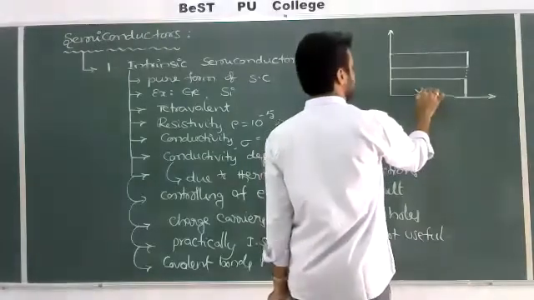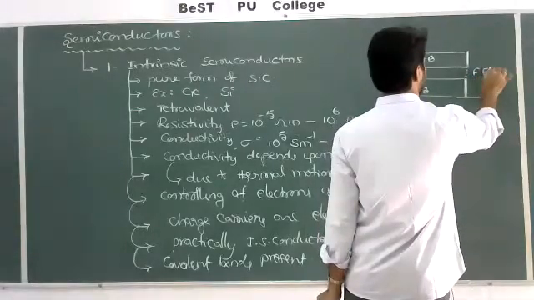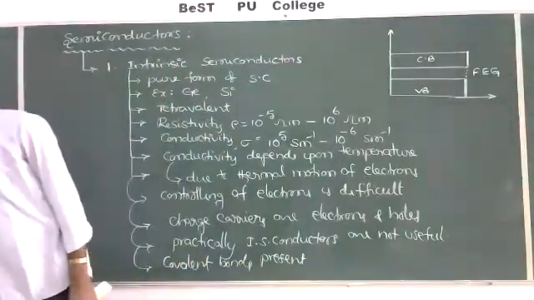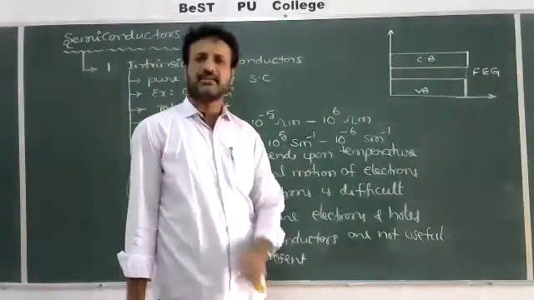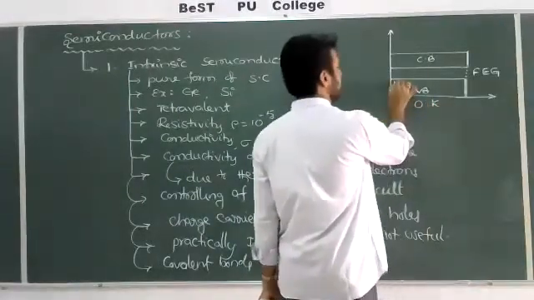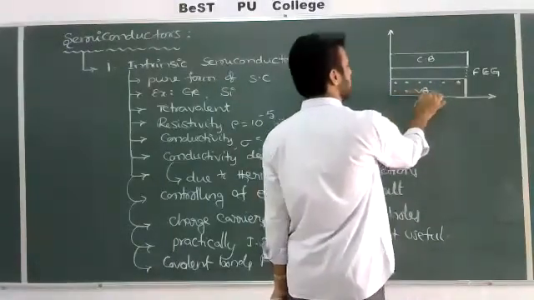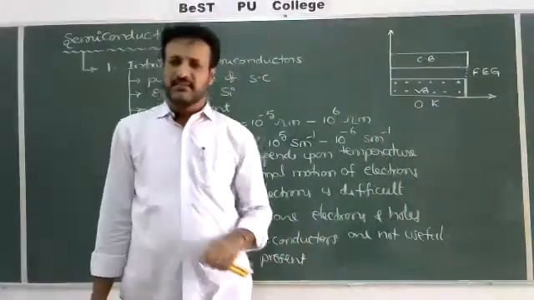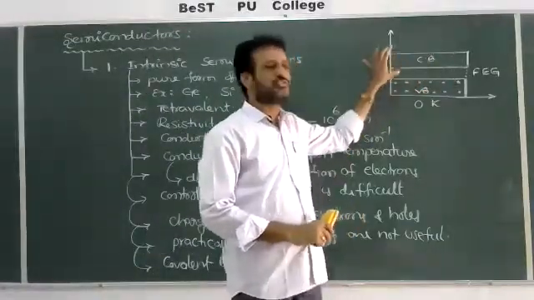So this will be the valence band, this will be the conduction band, and this middle is called the forbidden energy gap. Generally, in a pure semiconductor at 0 Kelvin, the valence band is full of electrons, whereas the conduction band has 0 electrons.